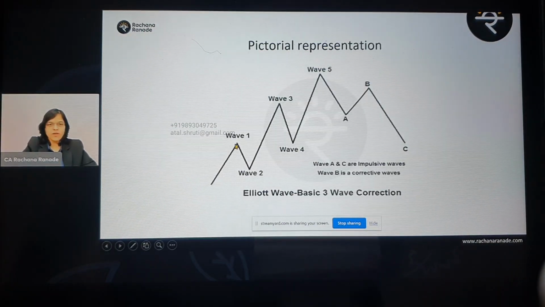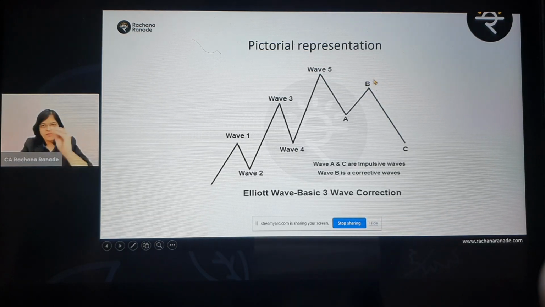So for example, the nomenclature part now: wave 1, a little bit of correction, wave 2, a little bit of correction, so wave 1, 2, 3, 4, and 5. This is a clear-cut uptrend, right? Here you can see a high, a higher high, and again a higher high. He calls these waves impulsive waves, and then these waves he calls corrective waves.